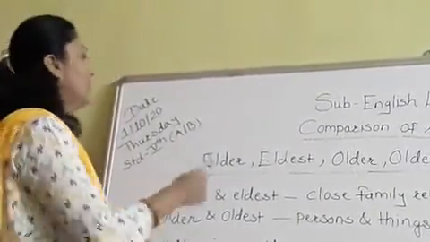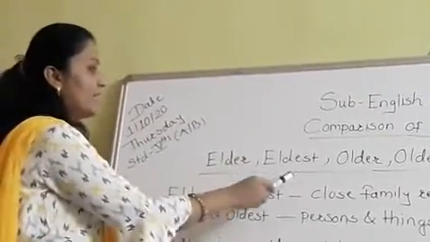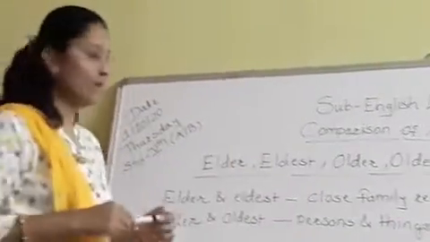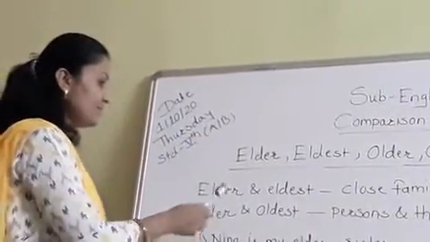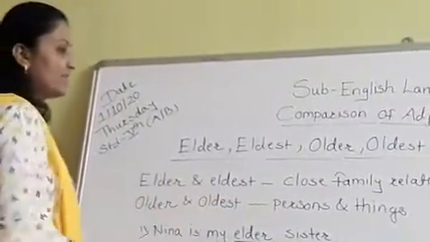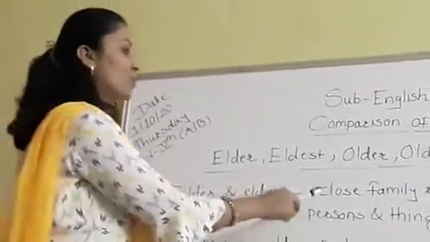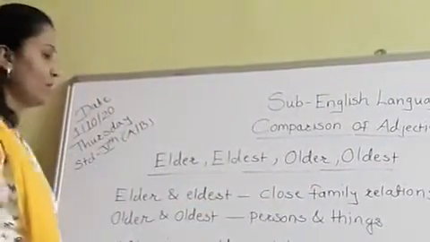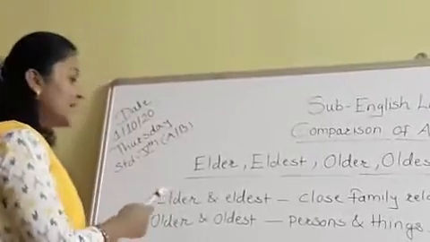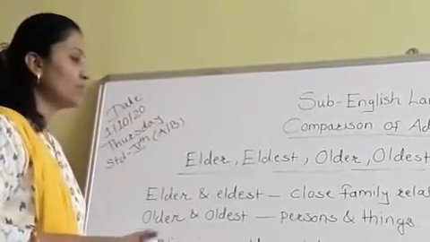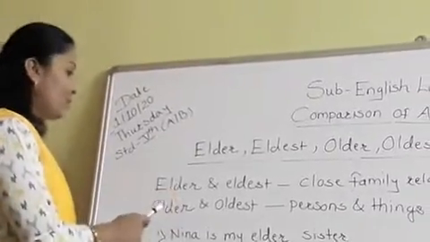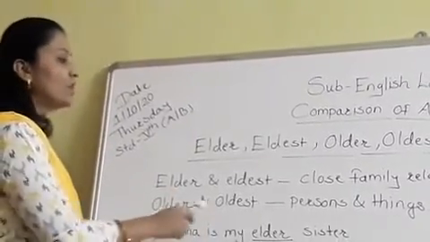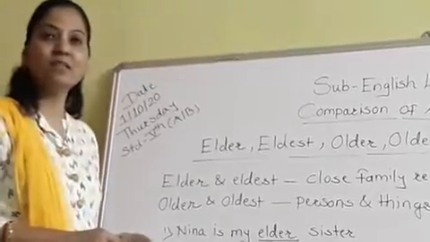the few, we have to use elder, eldest, older, oldest. Now see the meaning of elder and eldest. Elder and eldest, these two words we are using for close family relations. Okay. Elder and eldest, these two words we are using with close family relationships. And older and oldest, these two words we are using for persons and things.